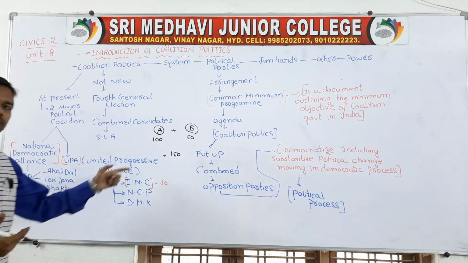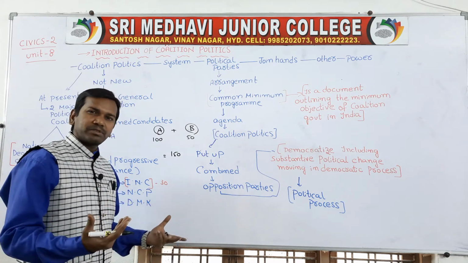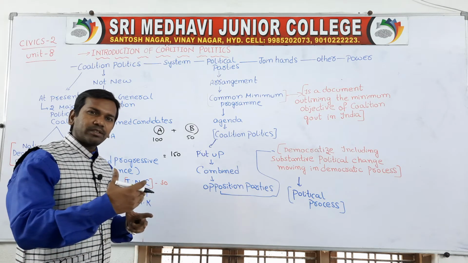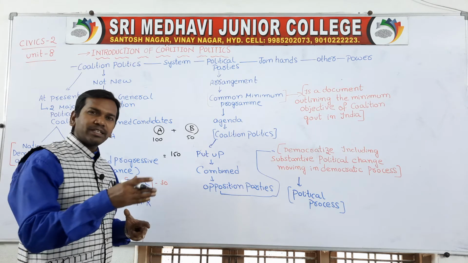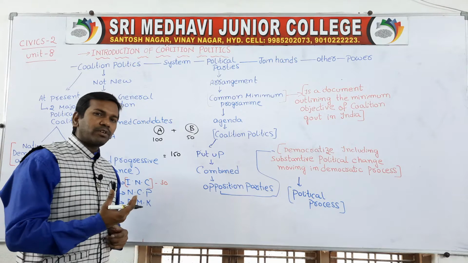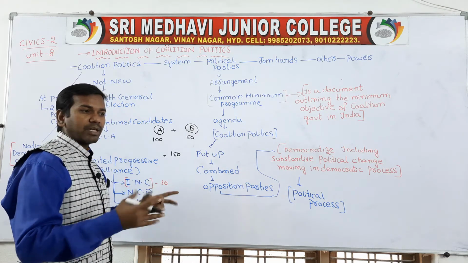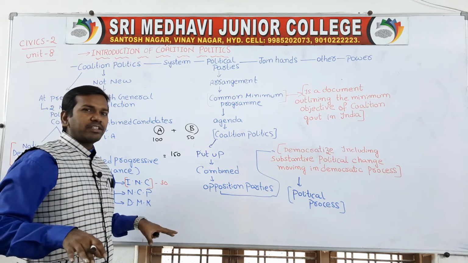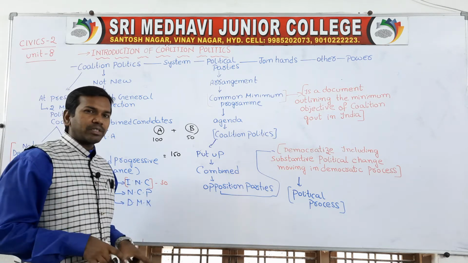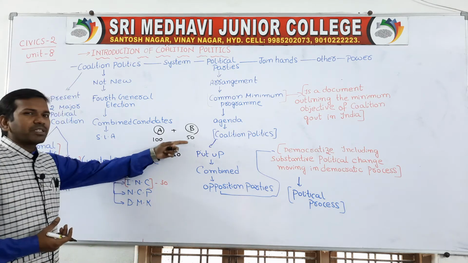Why did the coalition start? Because from 1967 onwards, many regional parties sprang up. Due to the formation of states on a linguistic basis, many states were formed. After the formation of the states, different types of regional parties were formed, and that is why the votes were distributed among many parties. Whenever elections were conducted, votes were divided among all the parties, so no party was able to form the government, and that is why coalition became an important trend in